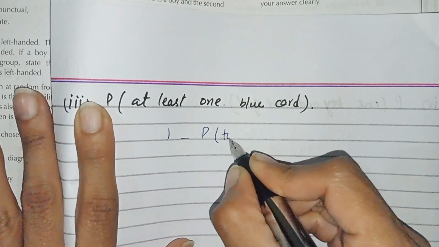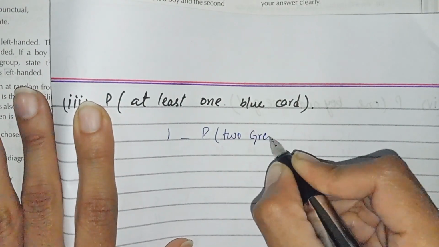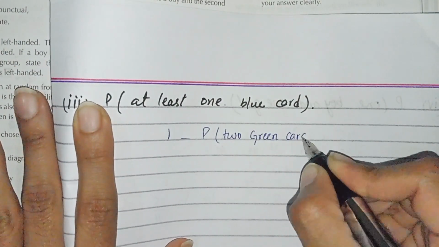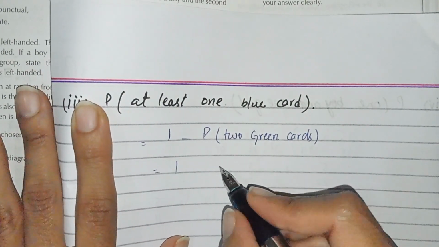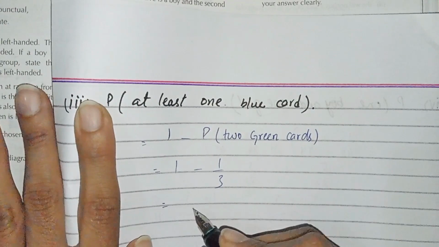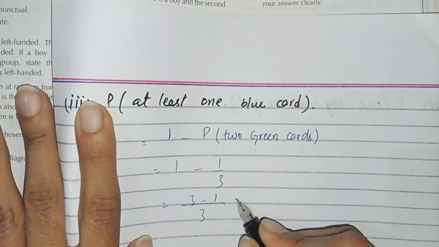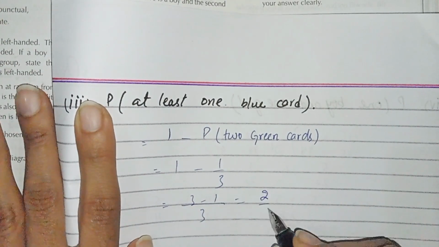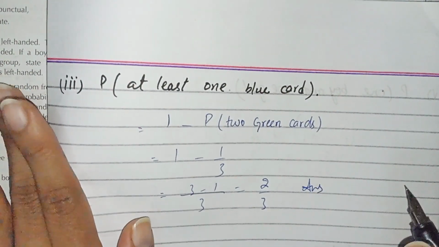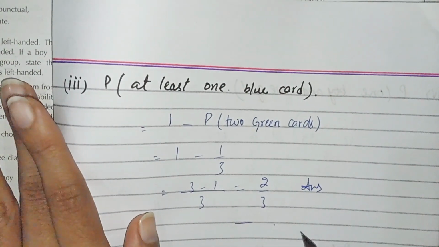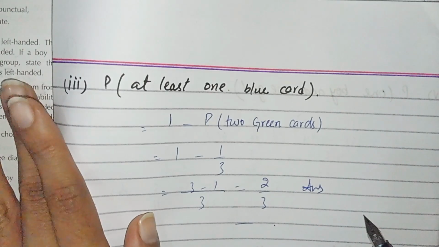1 minus probability of 2 green cards. Probability of 2 green cards is 1 by 3. 3 minus 1, we get 2 by 3. And this is the probability of getting at least one blue card. And now students, question number 7 is solved.